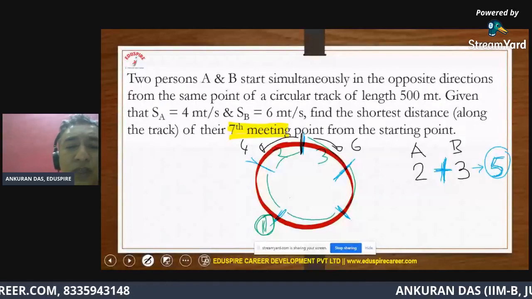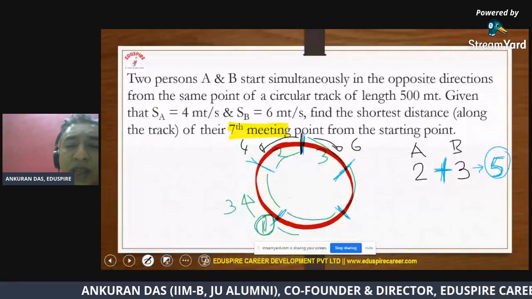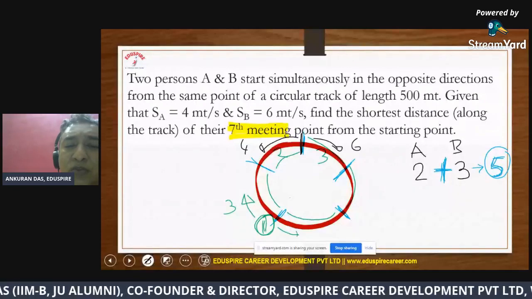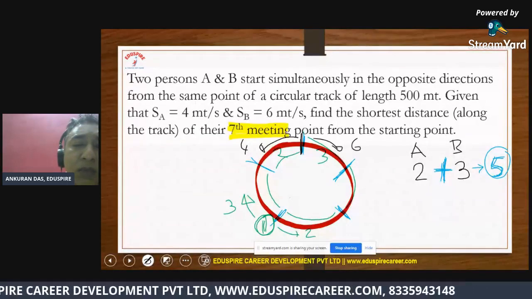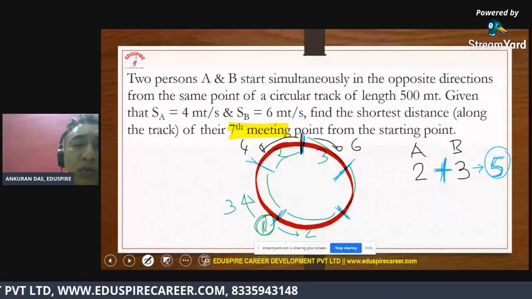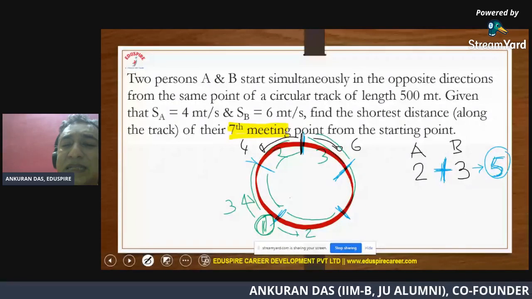Again, if you see, the guy who is moving clockwise is moving at a speed of 3 and this guy who's moving anti-clockwise is moving at a speed of 2. So by the time this guy moves 1, 2, 3 parts, this guy will move 2 parts, and hence this will represent the second meeting point.